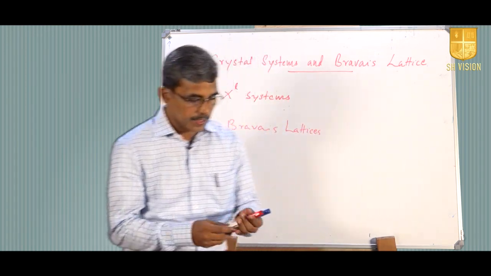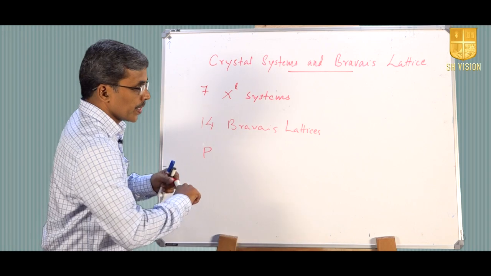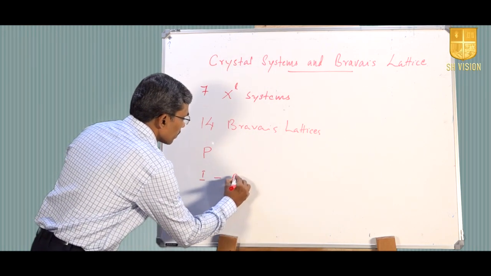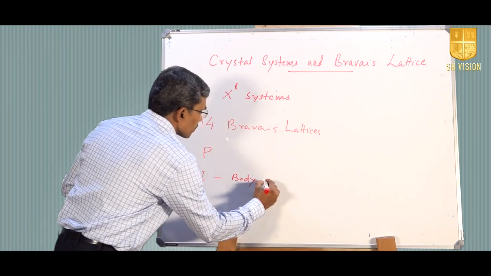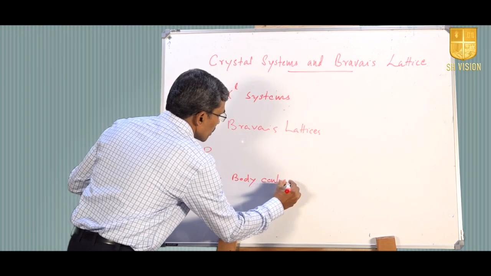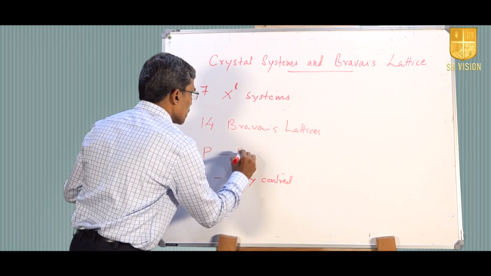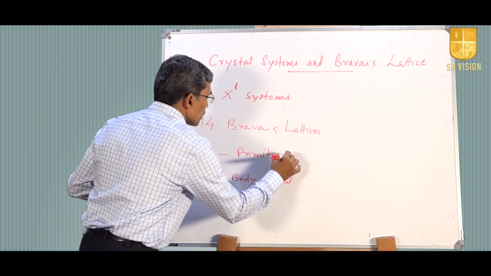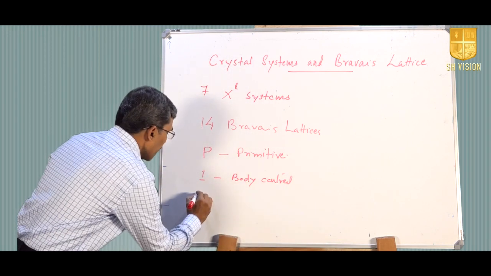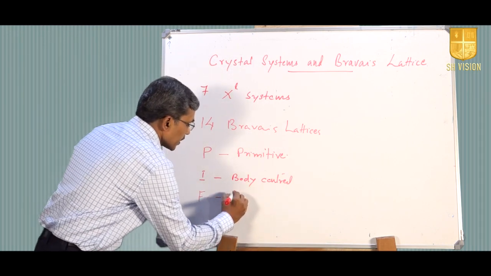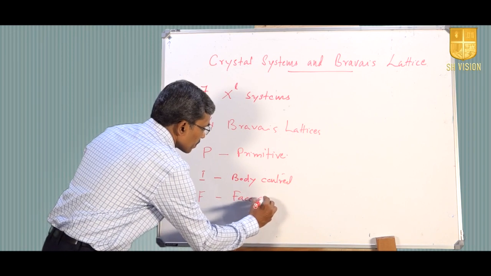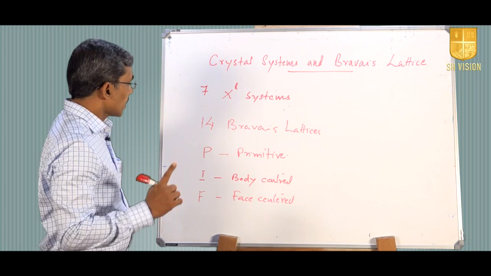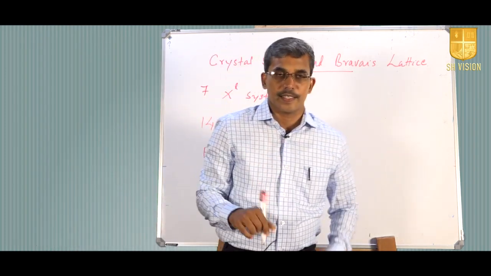So, in body centered system we use the letter I for body center, body centered system, P for primitive system, and F for face centered, and there is another category called base centered.